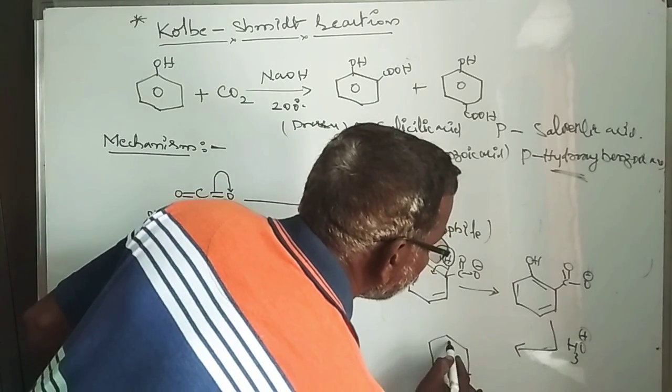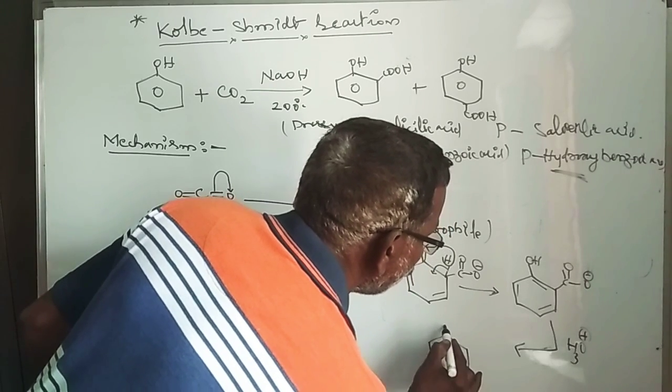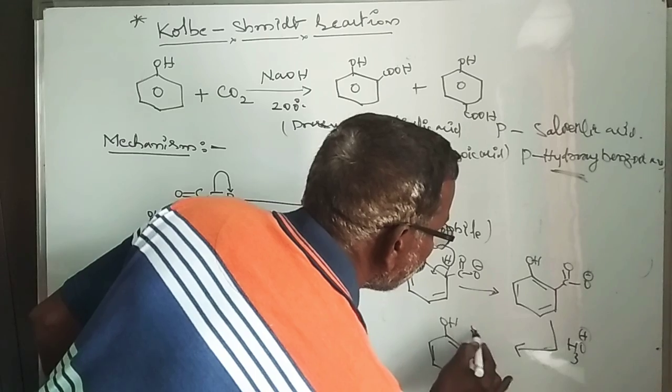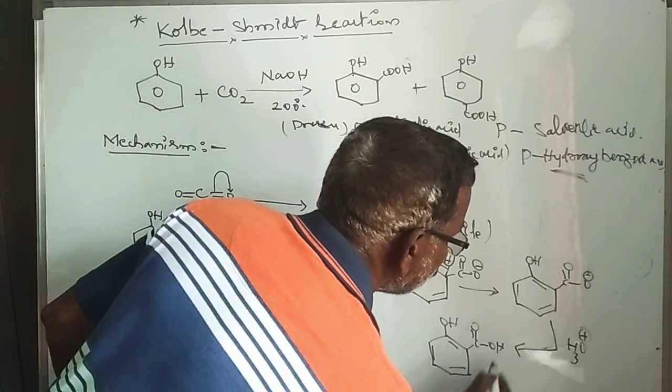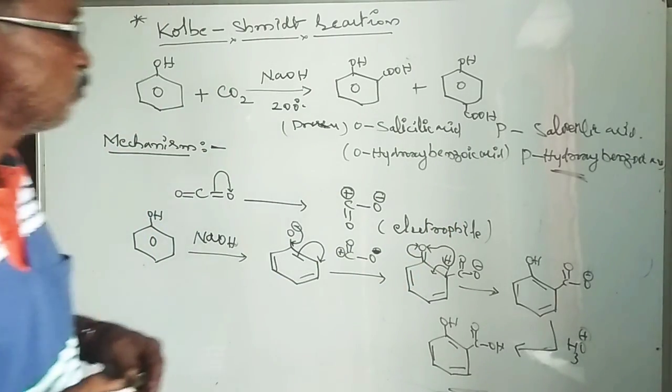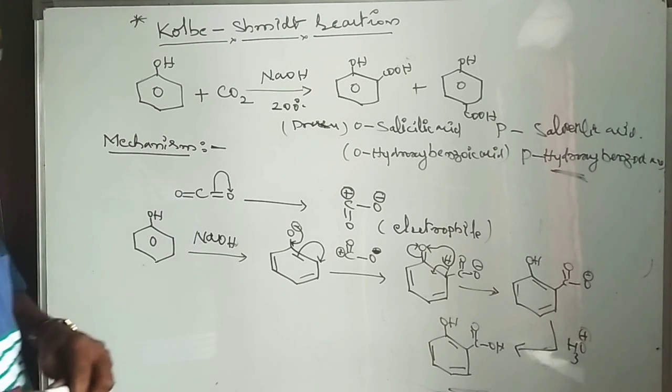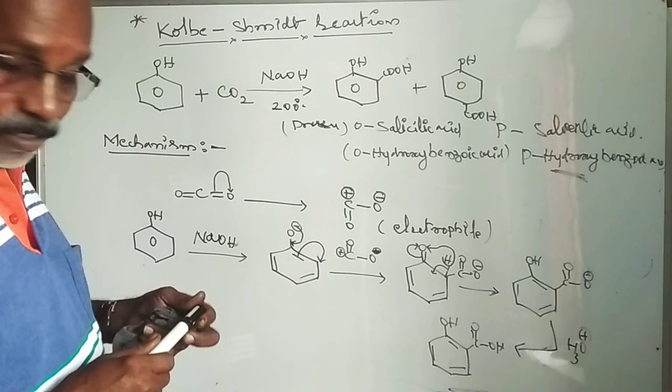So ortho-hydroxybenzoic acid is formed, with C double bond O and OH. This is the mechanism of the Kolbe-Schmidt reaction.